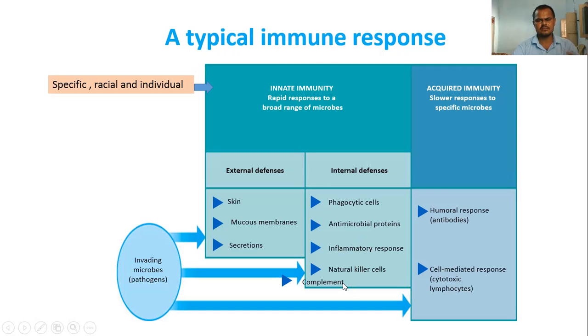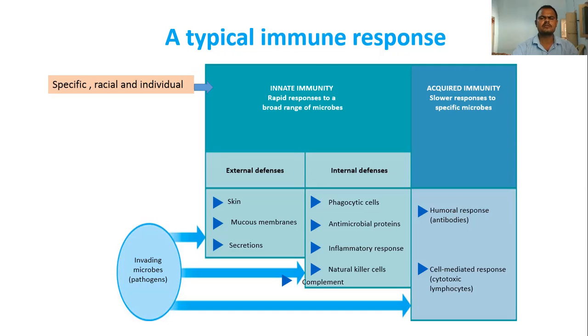The complement system exists in the innate immunity, and then acquired immunity is slower but works more effectively. This is also divided into two categories. The first one is the humoral response. Humoral response means the products of the cells, which means antibodies. The next one is the cell-mediated response, involving cytotoxic lymphocytes, which we will discuss in the further slides. So this is the typical immune system response.